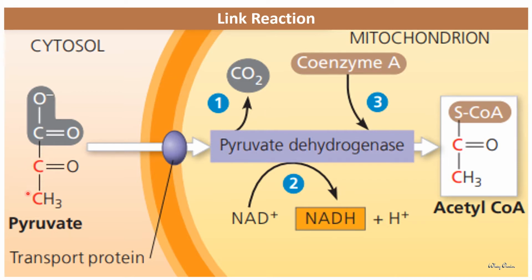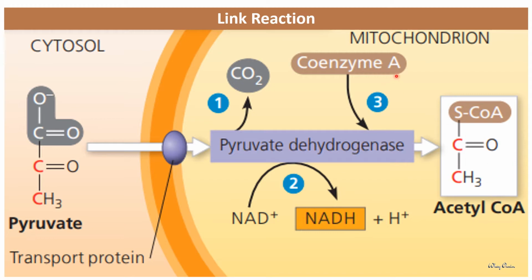And the remaining two carbon fragment will be oxidized and the electrons are transferred to NAD+ to form NADH, which is a high energy molecule.